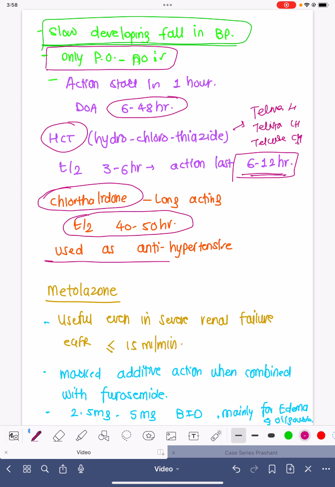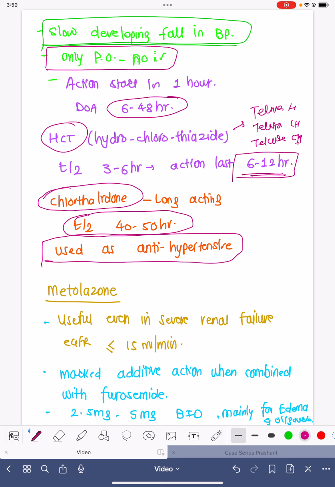So it is exclusively used as an antihypertensive medicine, because it can slowly, gradually control the blood pressure over a period of 2 to 3 to 4 days, and the blood pressure lowering effect of this medicine lasts for around 3 to 4 days as well, very easily.